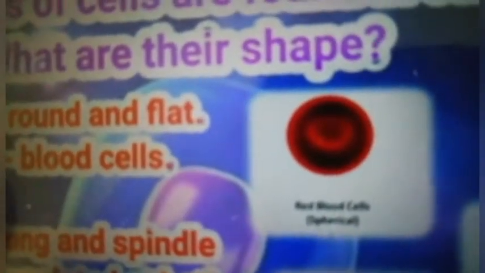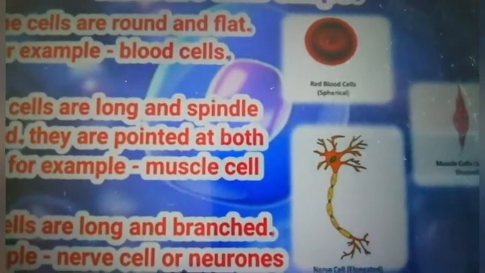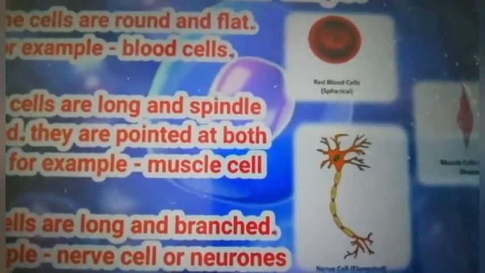And similarly red blood cells are spherical in shape and carry oxygen around the body. So children, their shape is different, that's why their function is also different.